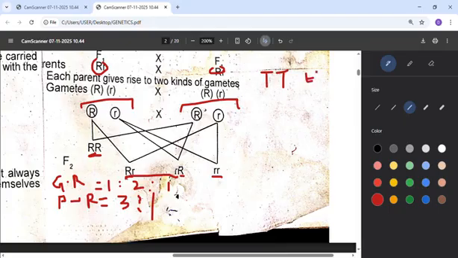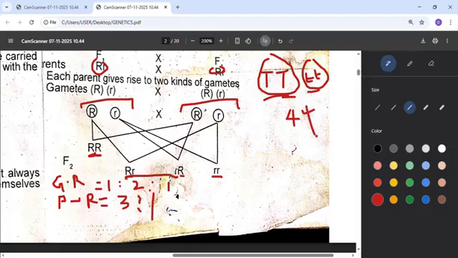Maybe the man is tall, the woman is short, and when they give birth to 4 children, if the tallness of the man is dominant and the shortness of the woman is recessive, how many of them will be tall? You say 4 of them will be tall, because big T is dominant over small t. They can also ask in terms of percentage. You say 100% will be tall.